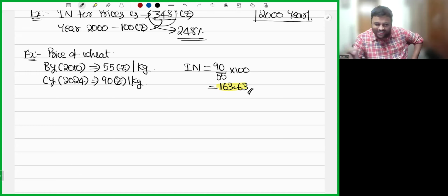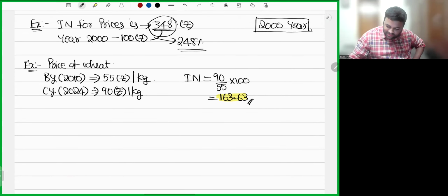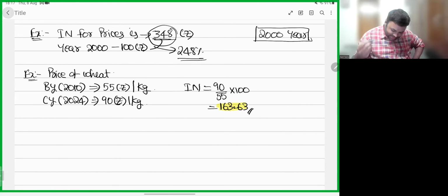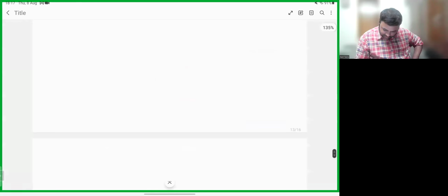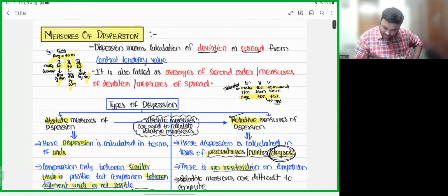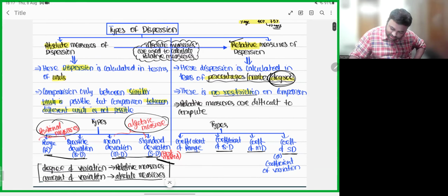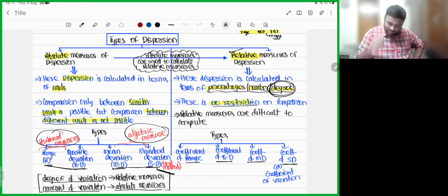Geeta, Vaishnavi, both of you are wrong. It's a relative measure. Relative measure doesn't have any units. Absolute measure has units. Both of you said absolute measure. Student, revise dispersion. Revision is must for you. Because we are covering in short time relative measure, percentage, number, or degree. Dispersion is calculated in terms of units. To calculate in terms of units, it is absolute. In index numbers, there are no units. Percentage, number, or degree. So it's a relative measure. Be careful.